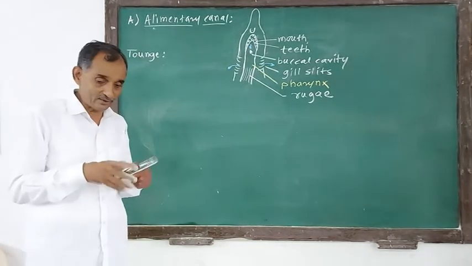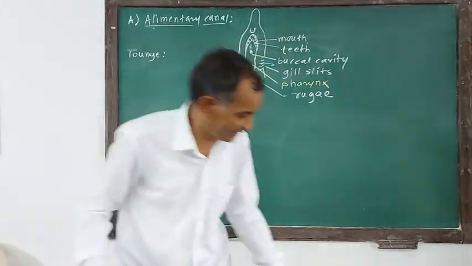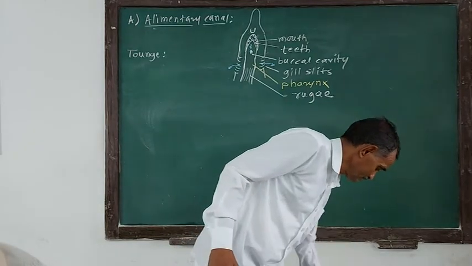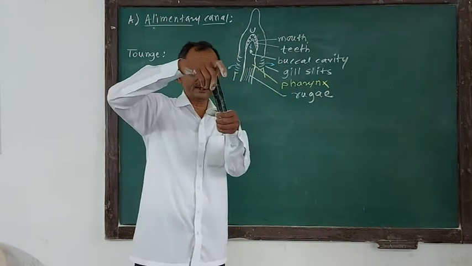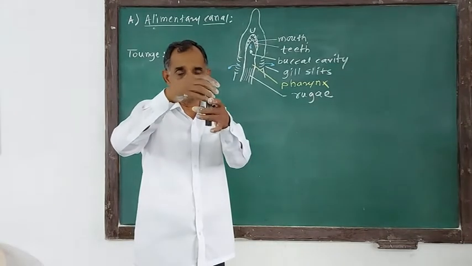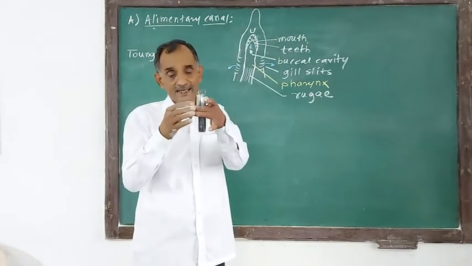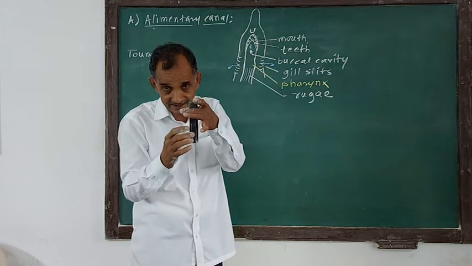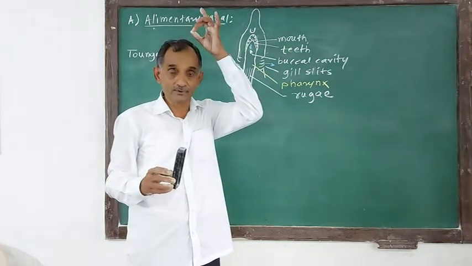When food is swallowed through the esophagus, the longitudinal folds expand and the diameter of the esophagus increases. The diameter of the lumen of the esophagus increases and food is easily swallowed.